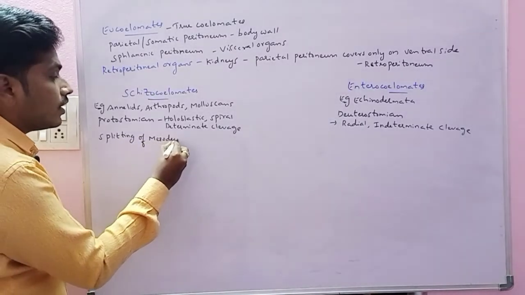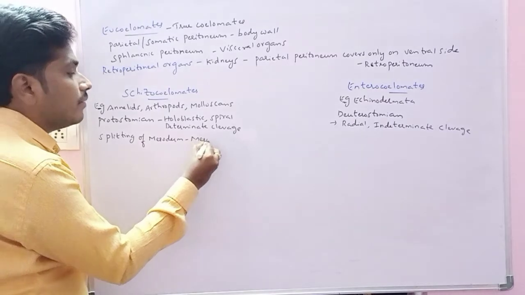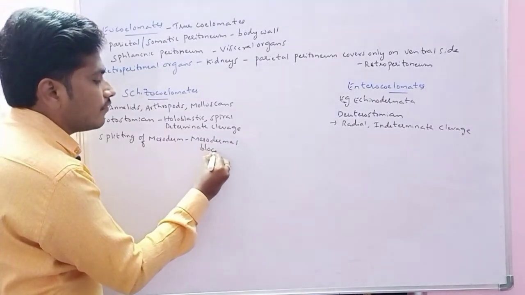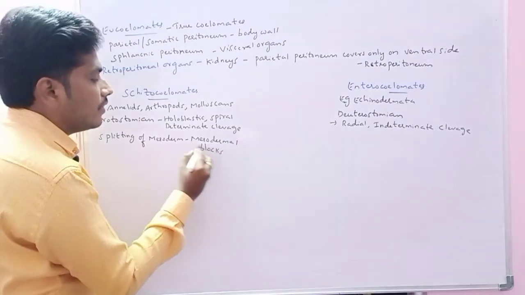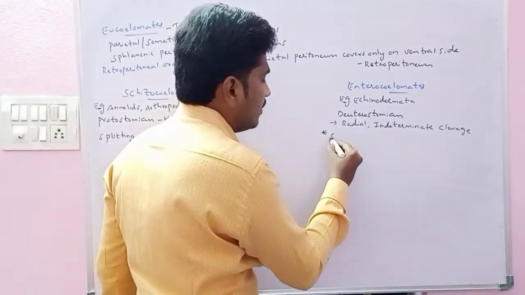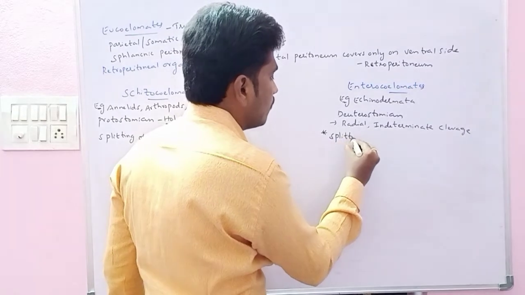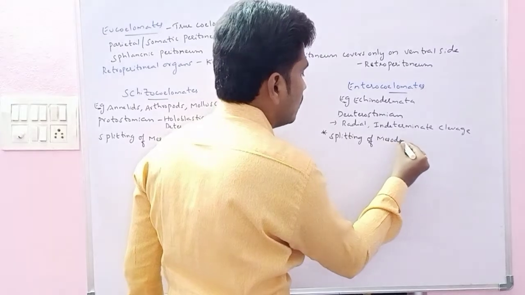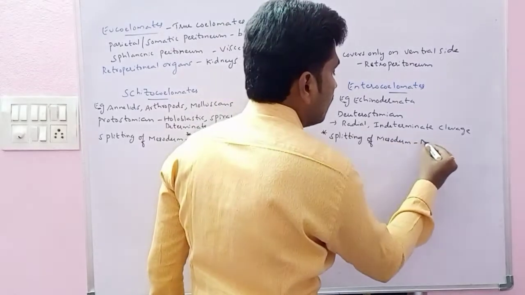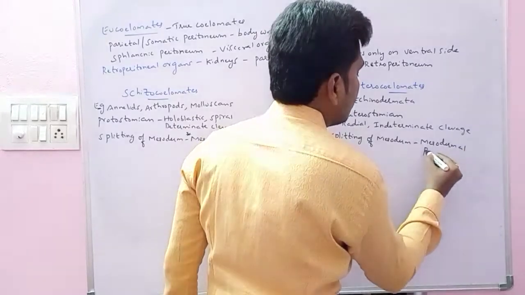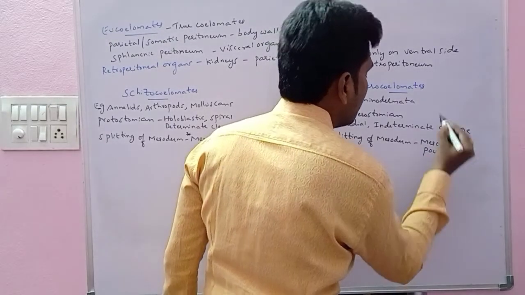Splitting of mesoderm, and it forms what? Here mesodermal blocks are formed. Very important point. Mesodermal blocks, and in the other case, mesodermal pouches are formed.